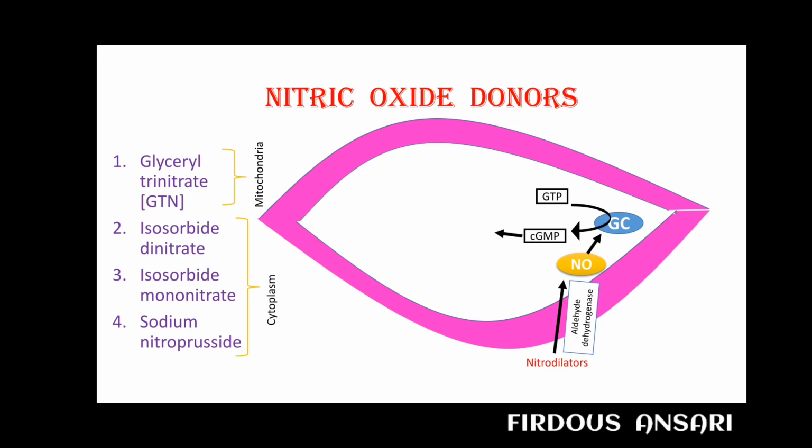Cyclic GMP will cause activation of protein kinase G, and protein kinase G has 2 targets. First one is myosin light chain kinase enzyme, and second one is the calcium channel. So it will cause phosphorylation of both. It will deactivate both the enzyme as well as the channel, thereby leading to relaxation.